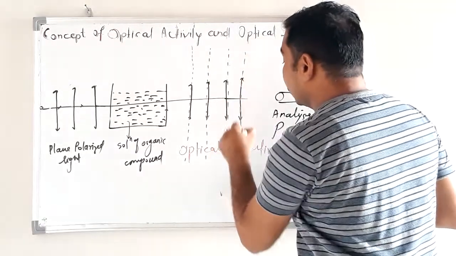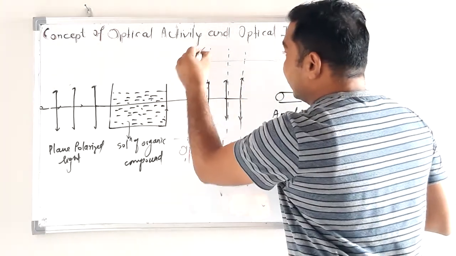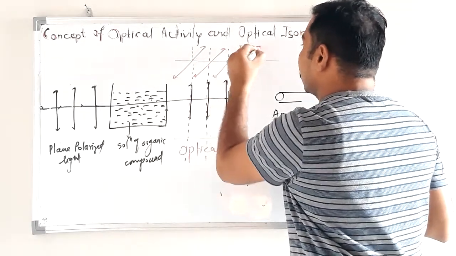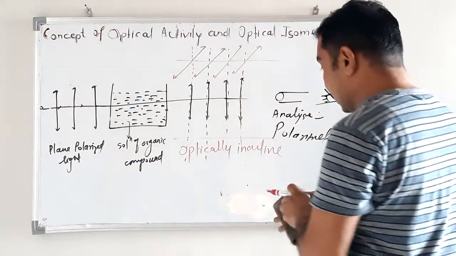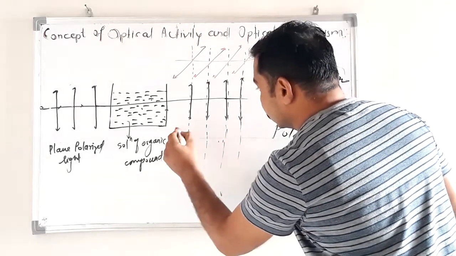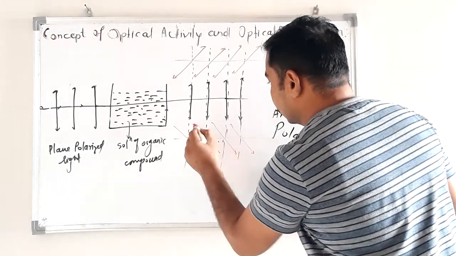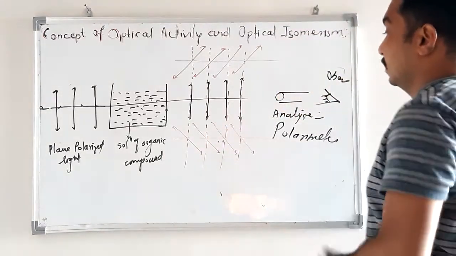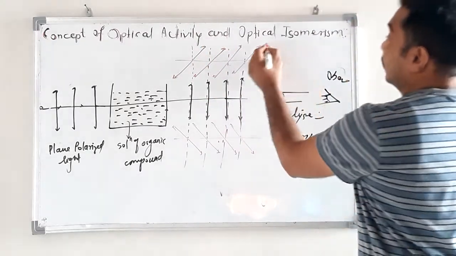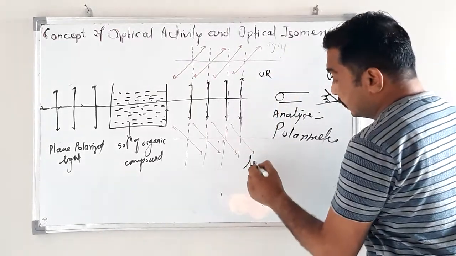Deviated in either the right direction, suppose right direction, or left direction. Right means this, or left means this.